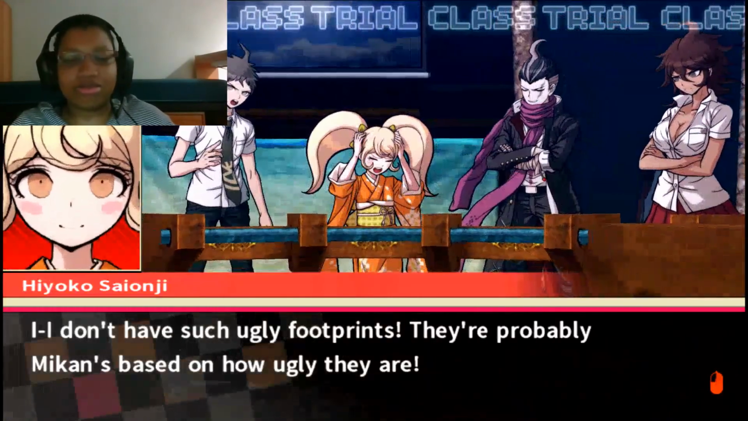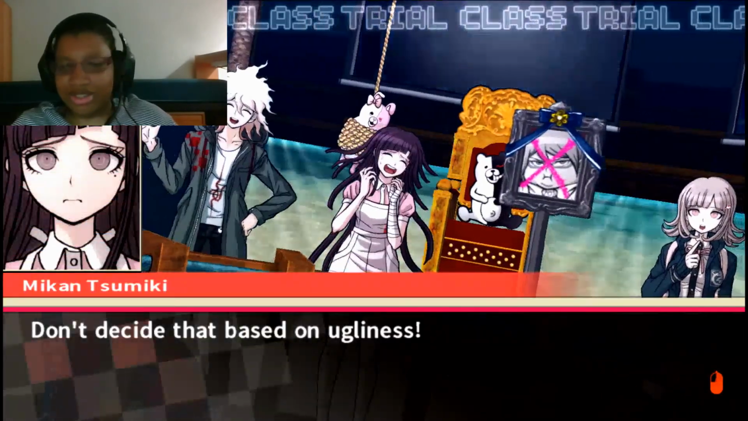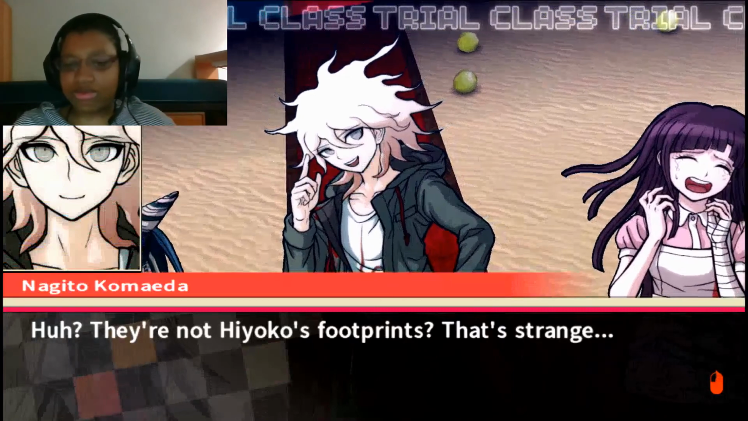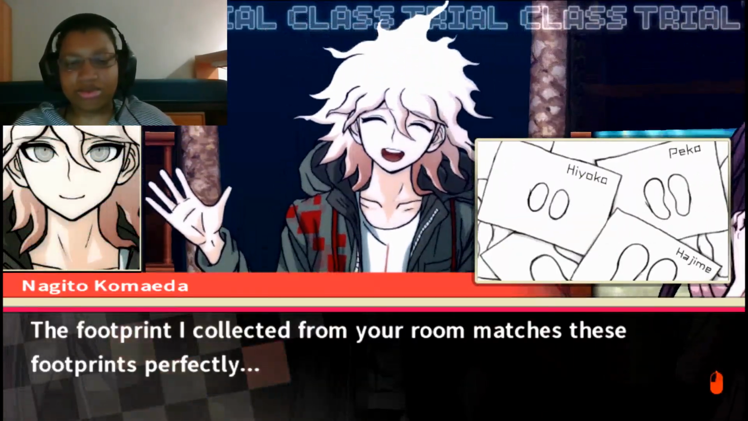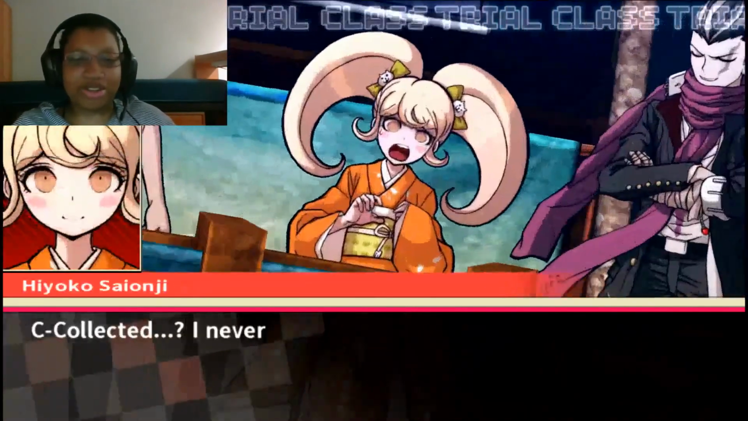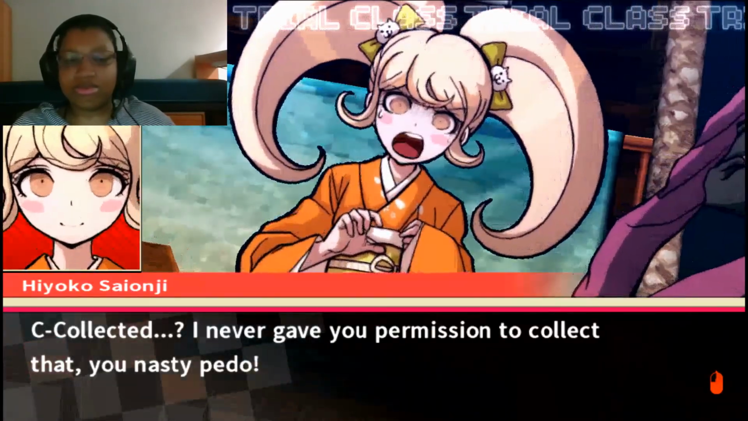Not Hiyoko's footprints? That's strange. Don't decide that based on ugliness. Gee, she's so mean to Mikon. The footprint I collected from your room matches these footprints perfectly. It's still very weird that you did that. Collected? I never gave you permission to collect that, you nasty pedo!